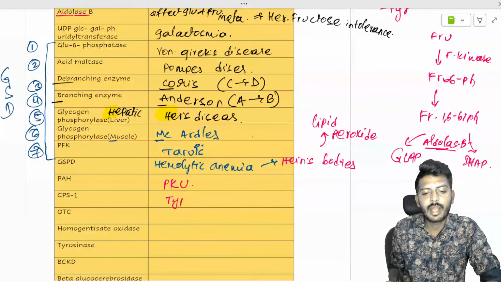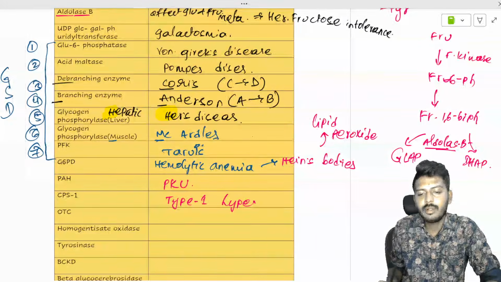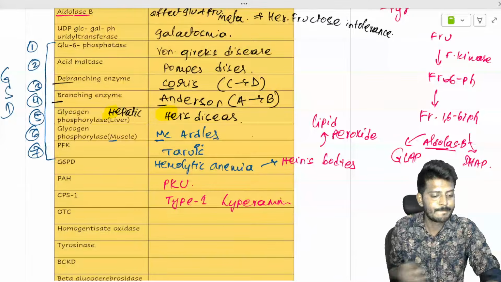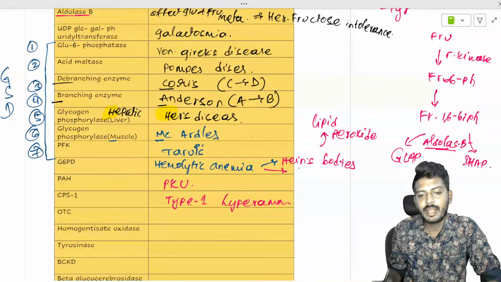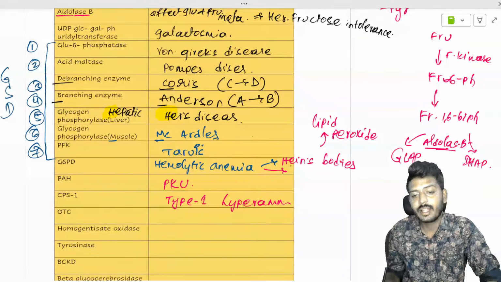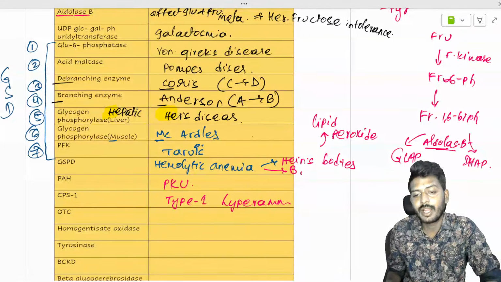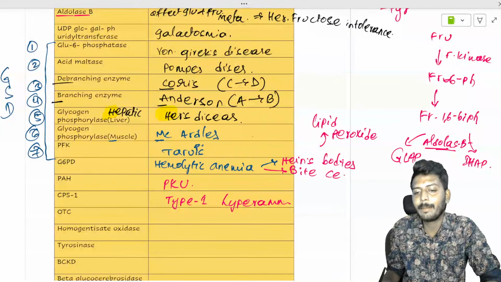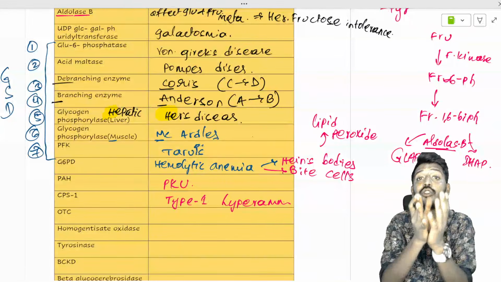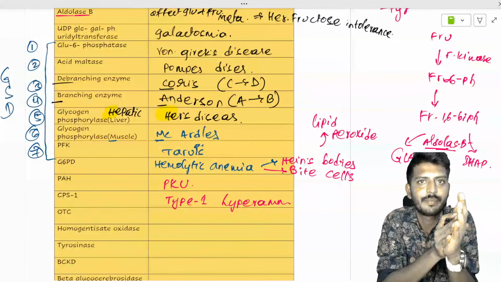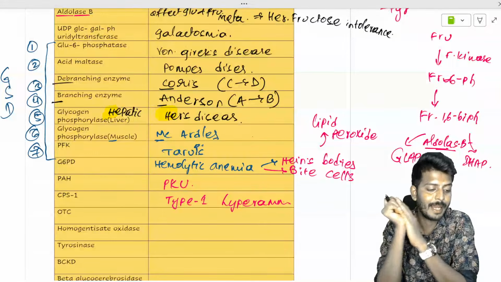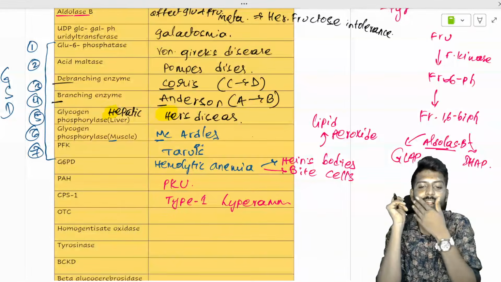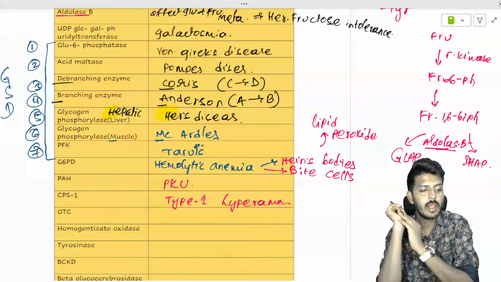CPS1 deficiency leads to type 1 hyperammonemia. Okay, hyperammonemia. Okay, very good. I'm really sorry, let me complete this. In hemolytic anemia, besides Heinz bodies, you're also going to find bite cells, not the bite marks. Okay, what you are thinking, bite marks, is not that. Here the cells are bite cells, RBCs that are bite cells. Okay, I had moved ahead in the flow, I'm sorry, I missed the bite cell.